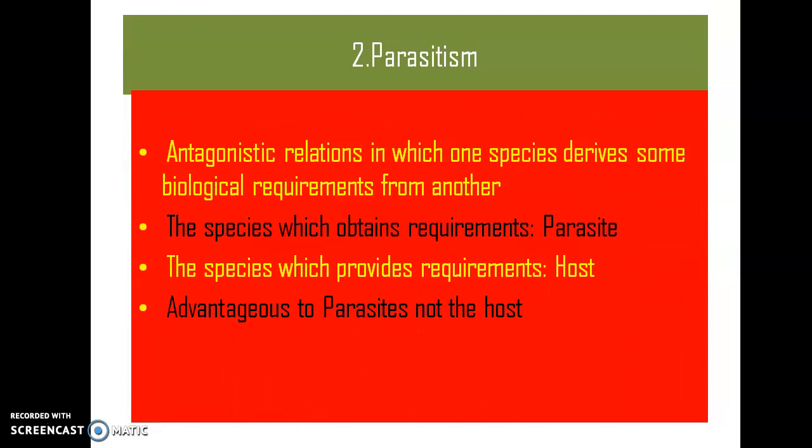Then comes the detail of parasitism. Parasitism is also called antagonism. It is an antagonistic relationship in which one species derives some biological requirements from another. The species which obtains the requirement is called the parasite, and the species which provides these biological requirements for the parasite is called a host. And in this interaction, which member is advantageous? The parasite is advantageous over the host. Here the host is disadvantageous.